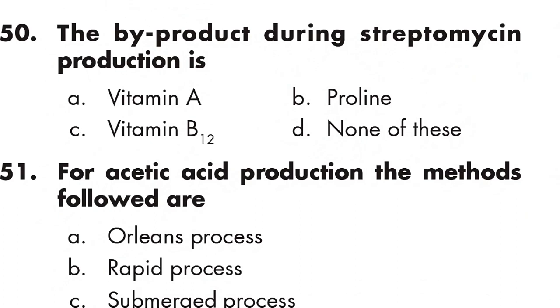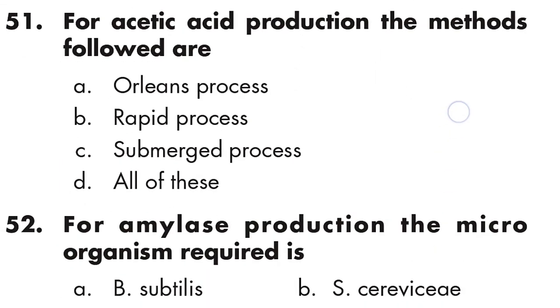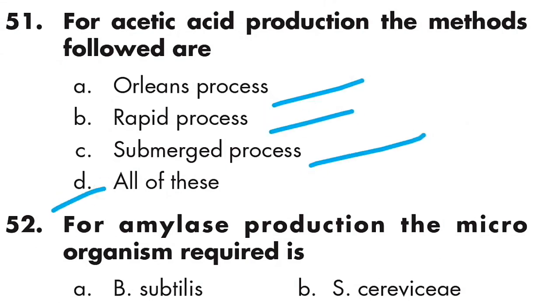Question number 50: the byproduct during streptomycin production is vitamin B12. Option C is right. This question we already discussed. Question number 51: for acetic acid production, the methods followed are the Orleans process, rapid process, and submerged process. All of these.